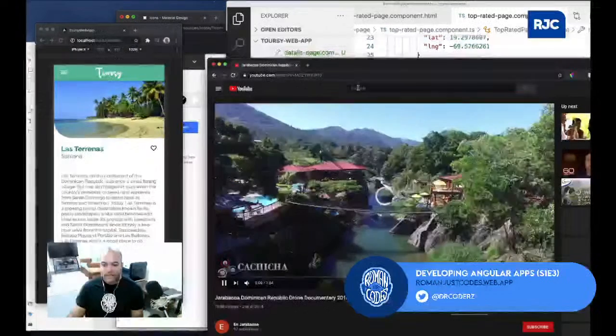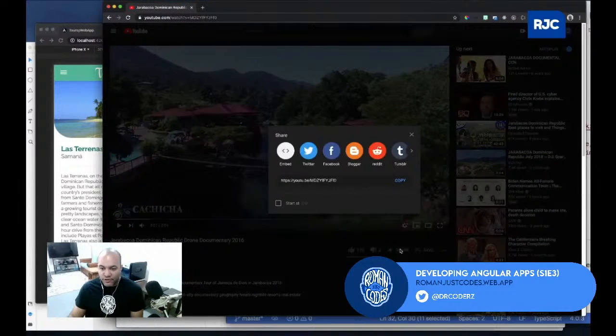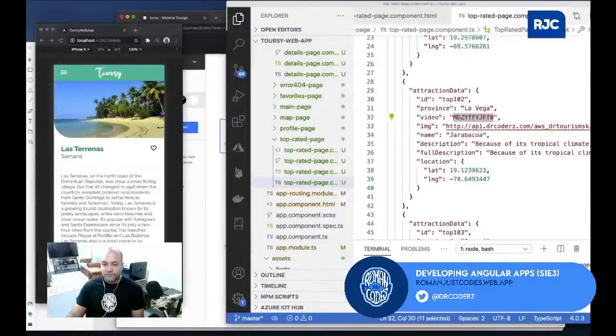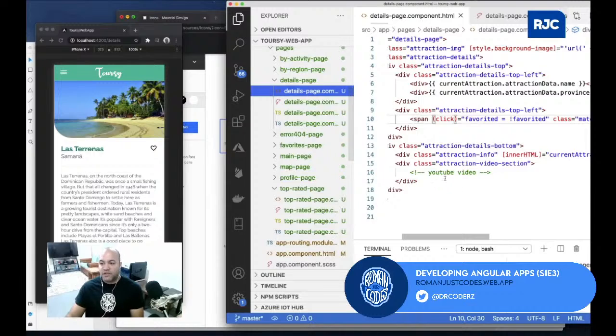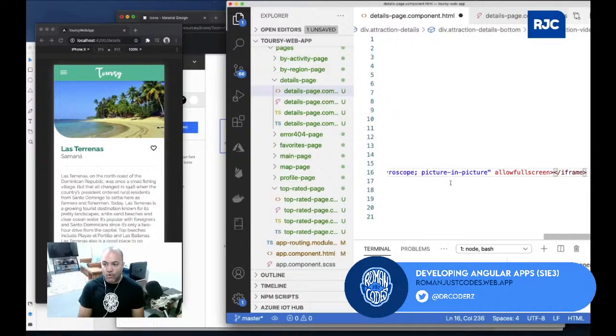There you go. So this one like that, and then all I have to do is add an iframe with the YouTube video in there. Or I could do it the way I embed here: when you do share and you do embed, you grab this iframe. Like I was saying, you just grab the iframe and replace it by this one. So I can copy this, right? I'll add it below the details page, and then every time I change it, it will do this. For the video section, of course, I'll do some styling, but I can bring this over like that.